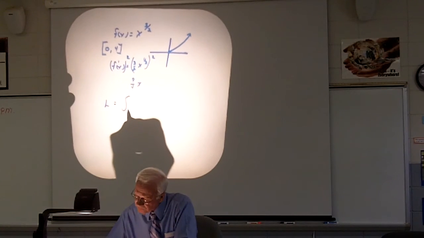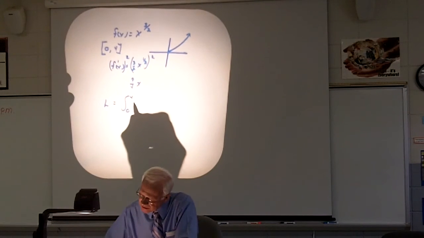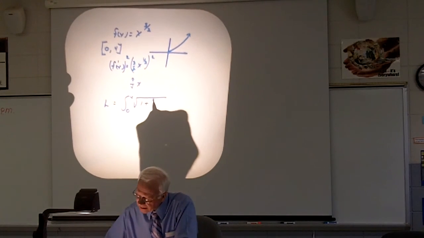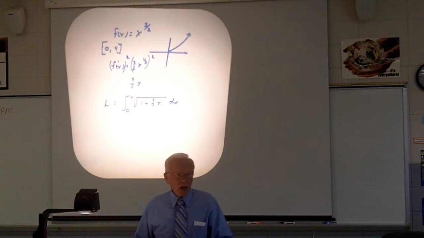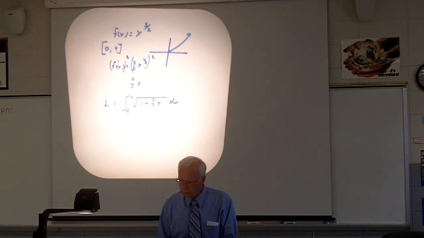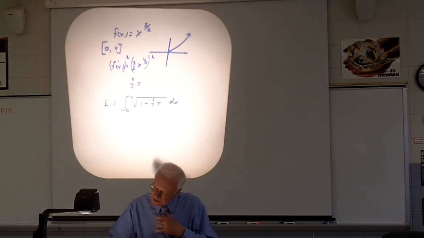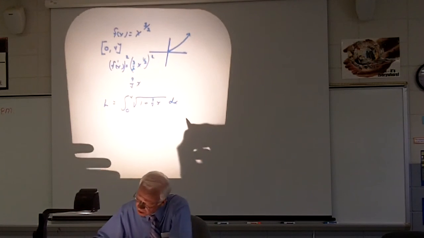Okay, what's my length? It's going to be the integral from 0 to 4, and in this case, the square root of 1 plus 9/4 x dx. So you're putting in the 9/4 because you squared the derivative already up there? Yeah. Okay, now, so that's there, and I'm stuck unless I know substitution, and I know substitution.